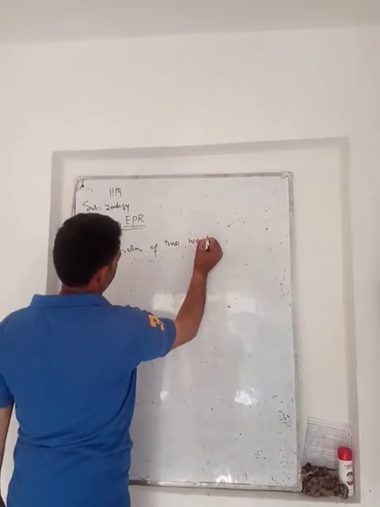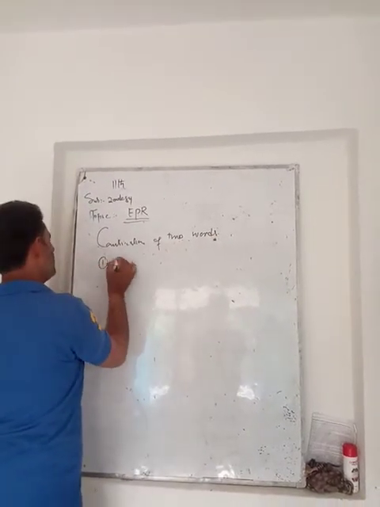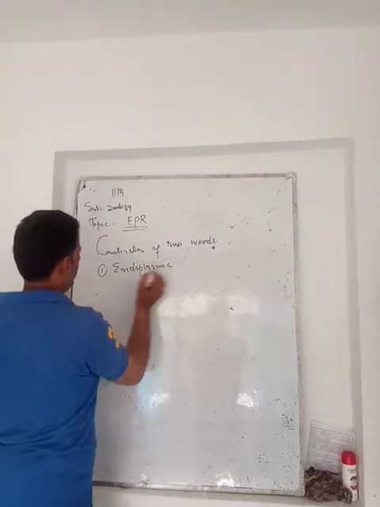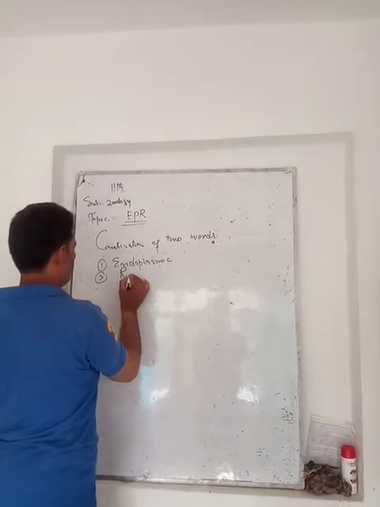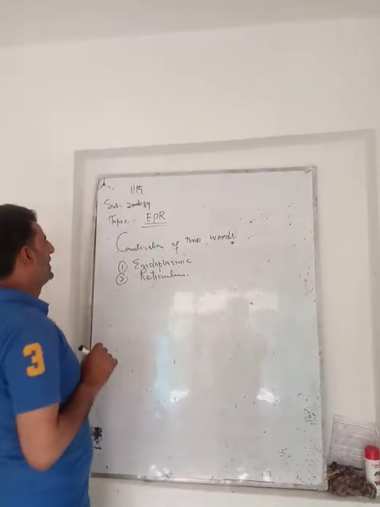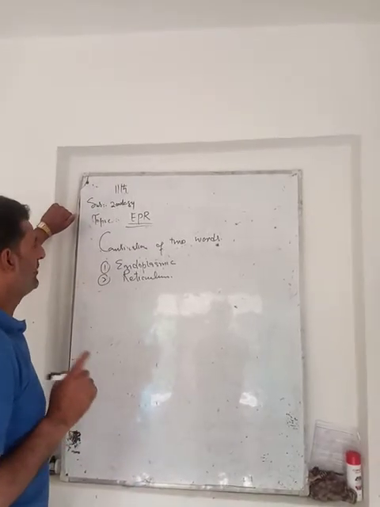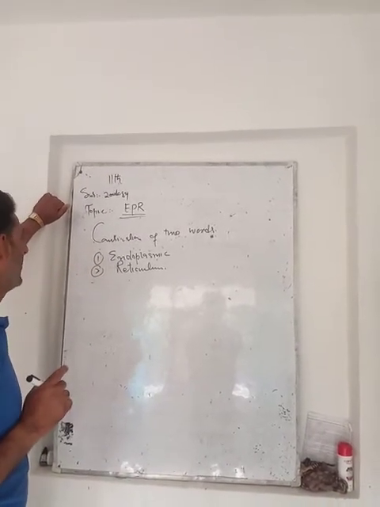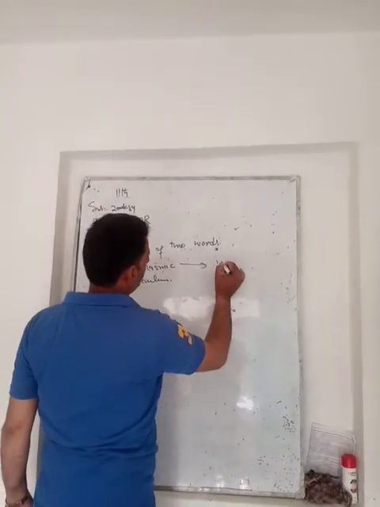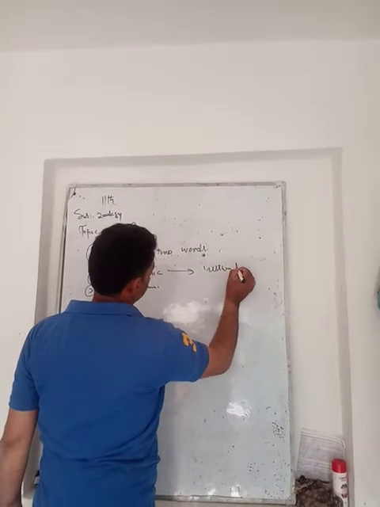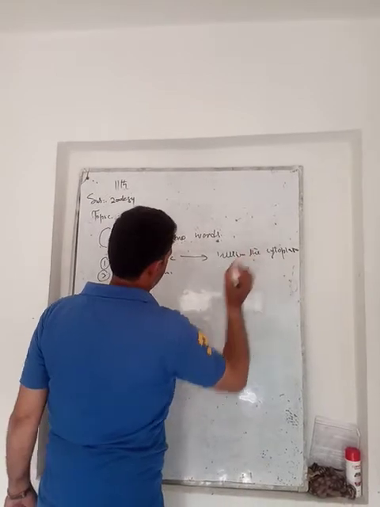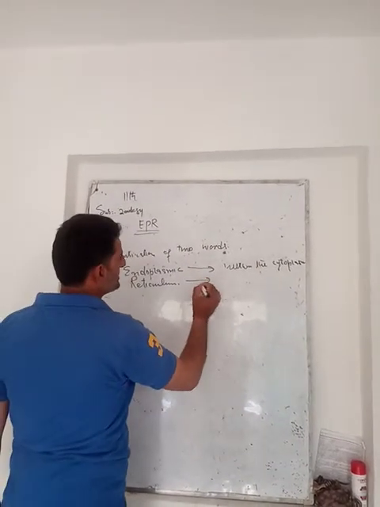Number one, endoplasmic, and number two, reticulum. Endoplasmic means within the cytoplasm, and reticulum means network.